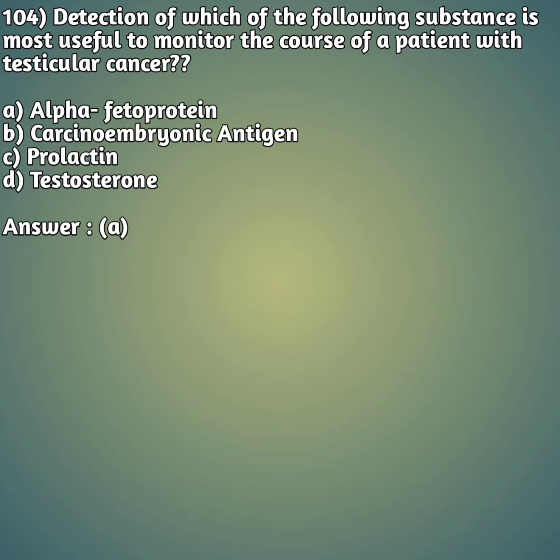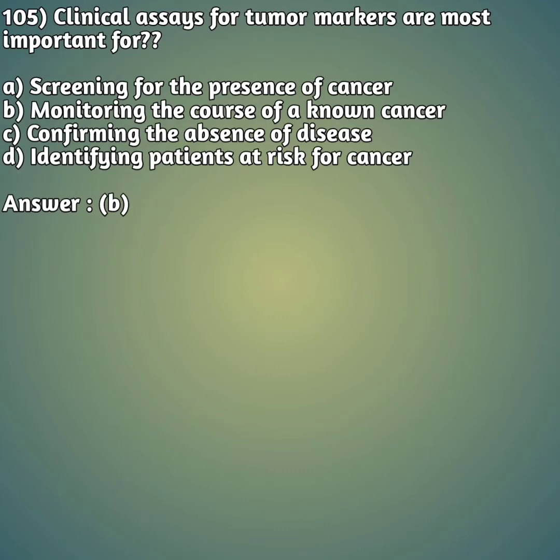Detection of which of the following substances is most useful to monitor the course of a patient with testicular cancer? Option A, alpha fetoprotein. Option B, carcinoembryonic antigen. Option C, prolactin. And option D, testosterone. So the right answer is option A, alpha fetoprotein. Moving on to our next question.